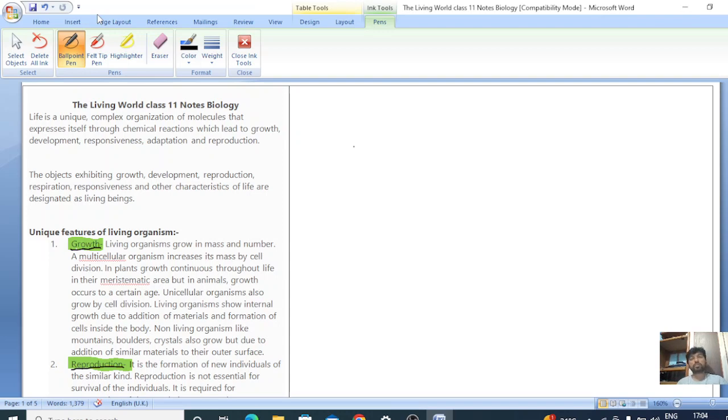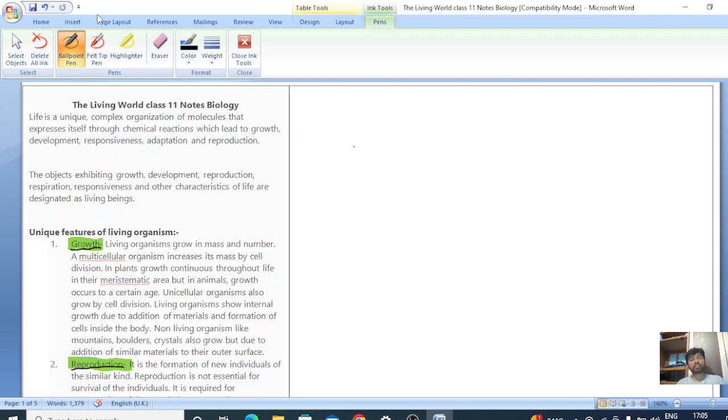Then what do all the living beings perform? What are the features and characteristics, and what are the life processes they perform? They perform respiration, digestion, excretion, right? To know about the living beings, we say the organism which has all these characters is said to be living.